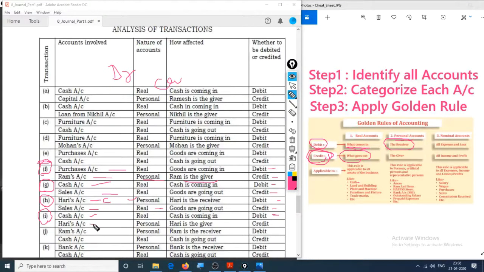That is Hari. Hari is a personal account. Hari is credited, so Hari is the giver. Okay, so it seems like when Hari purchased goods for credit, now he has paid us cash in this entry. So Hari is no more a creditor.